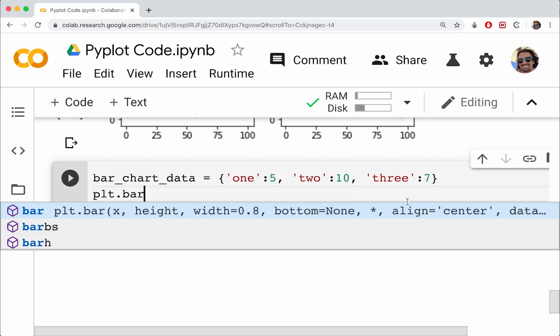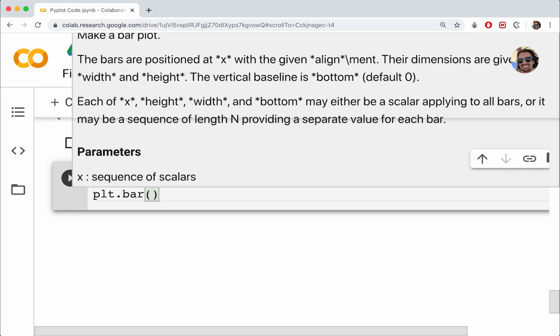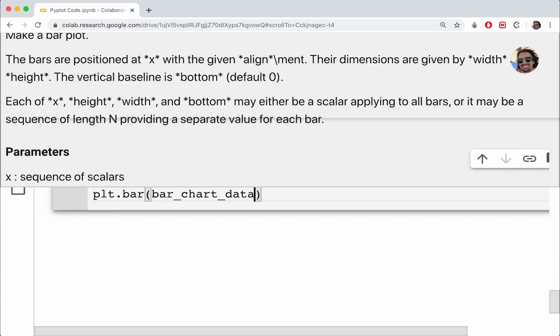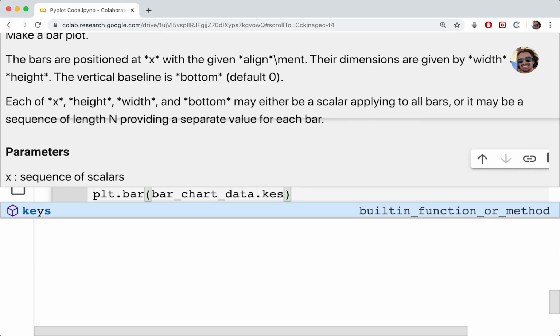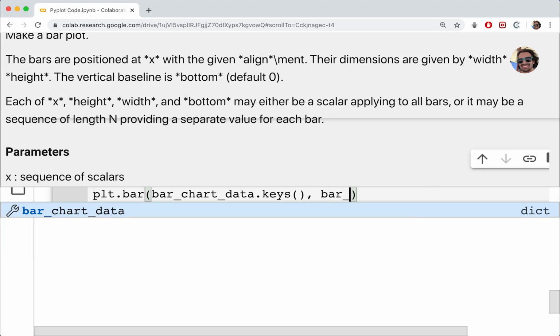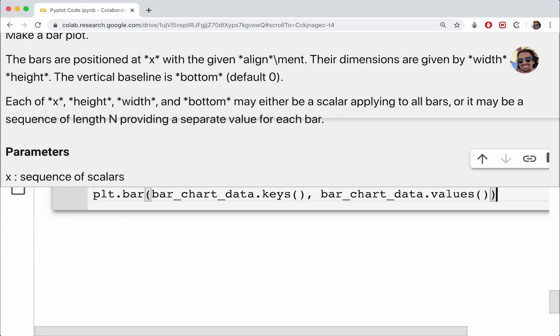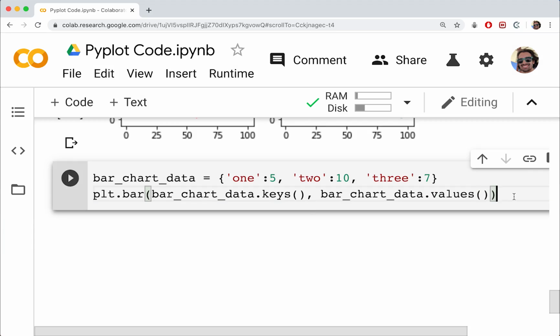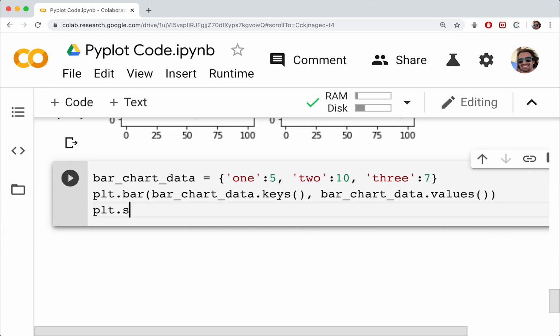And then we just have some positioning stuff. So we'll basically ignore all of those except for x and height. Height we can think of as just being the y value, by the way. So for this, we're going to get our bar chart data, and we're going to take the keys. We'll do the same thing, so bar chart data, and then we'll just get the values for the y. Okay, and then at the end, we'll do plt.show to actually display it.